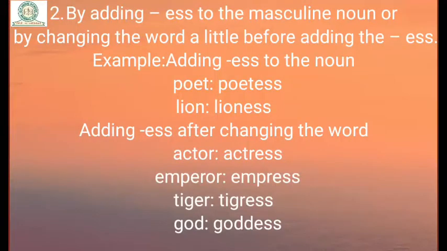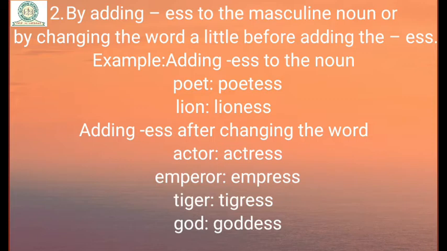The second way of forming feminine nouns is by adding ess to the masculine noun or by changing the word a little before adding the ess. For example, poet, poetess, lion, lioness. In the first two words, we have used only ess. We have not changed the noun. For example, the spelling of poet is poet. We have used only ess in poet, but in the next four words we have changed the word a little bit.